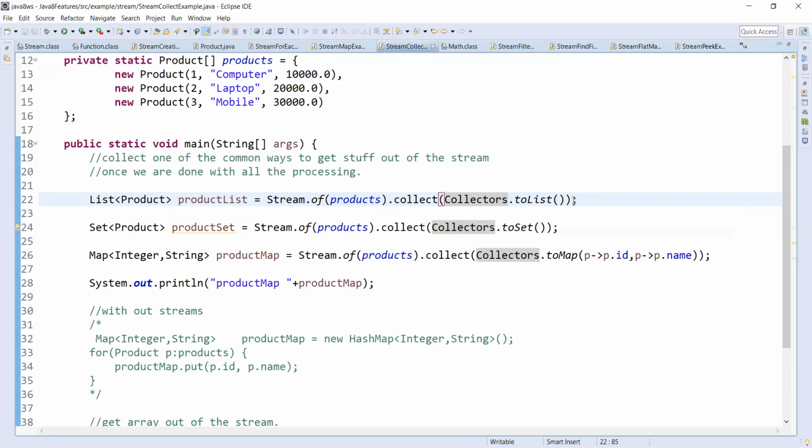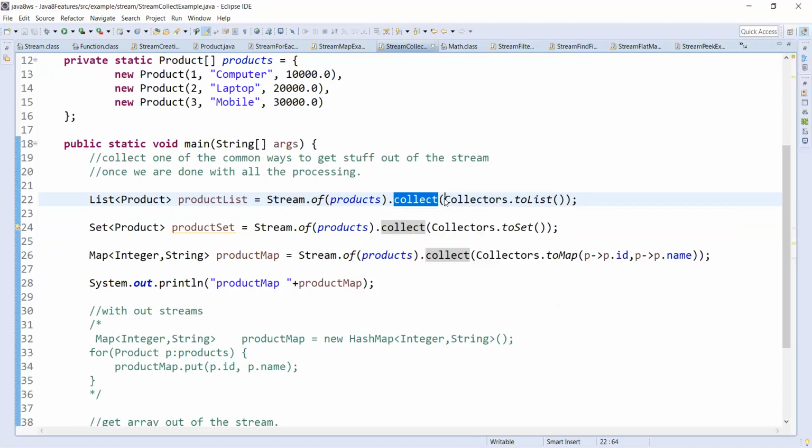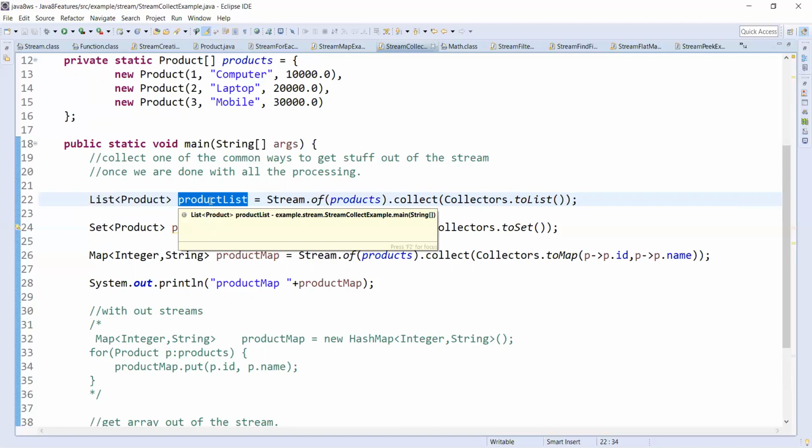That means we have collected the elements from the stream and converted them to list. That's what the statement is: collect, and collected to where? Collected to list. That's why my object is a list of product, because we are going to get a list of product from the stream of product.